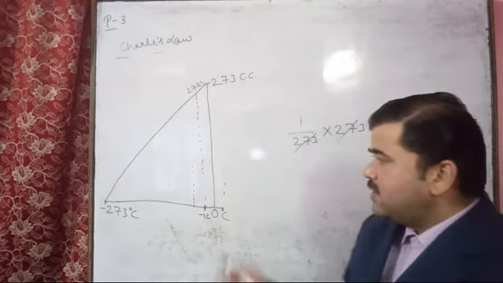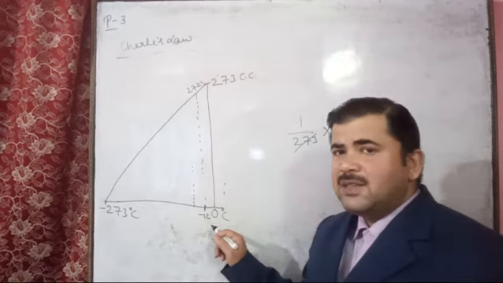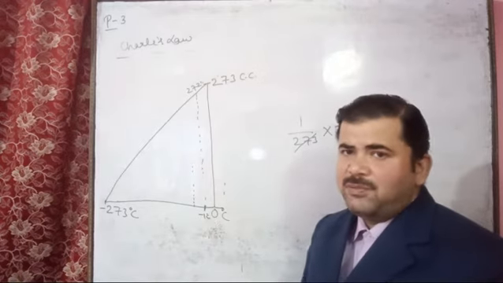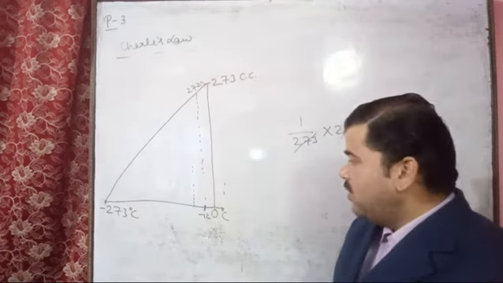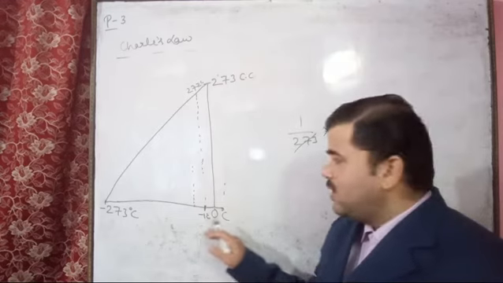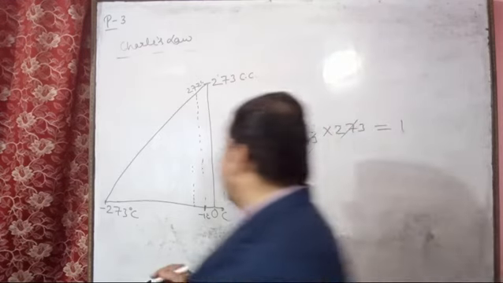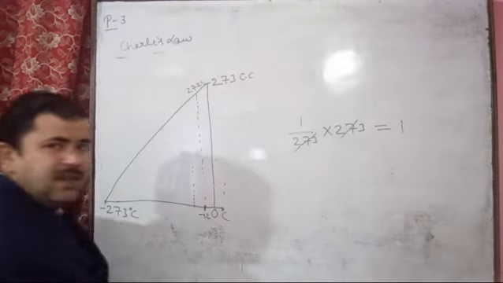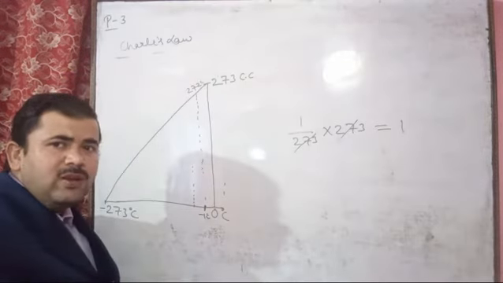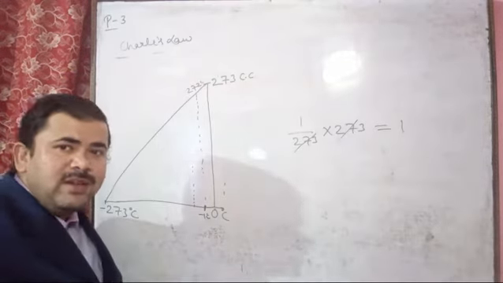And we can change this degree Celsius into the Kelvin scale, by changing the degree Celsius into the Kelvin value. We know that degree Celsius can be changed into the Kelvin value by adding 273.